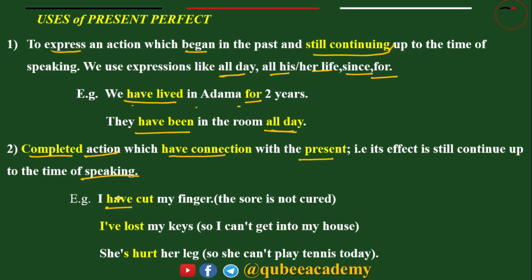We say the form is has or have plus verb 3. I hope you know verb 1, verb 2, and verb 3 of cut is the same: cut. I have cut. This indicates the tense is present perfect. How do we know? Because it's preceded by have here. I have cut my finger.